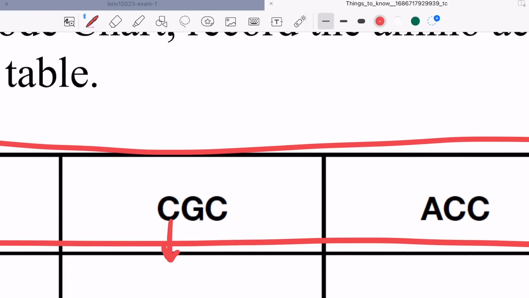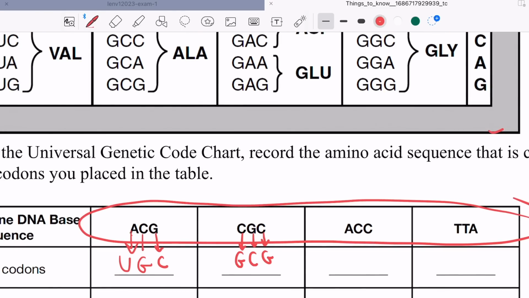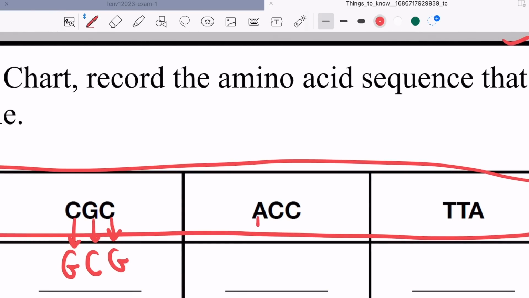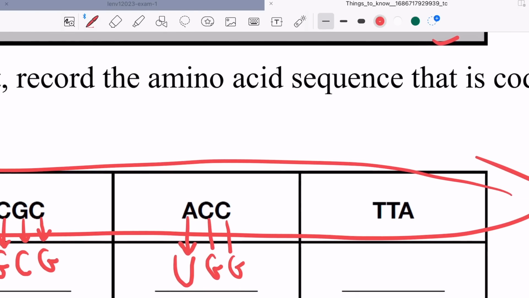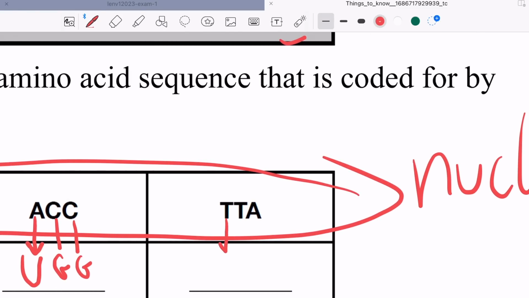C goes with G. G goes with C. C goes with G. A goes with U. There's no T in messenger RNA. C goes with G. C goes with G. T goes with A. T goes with A. A goes with U. Okay.